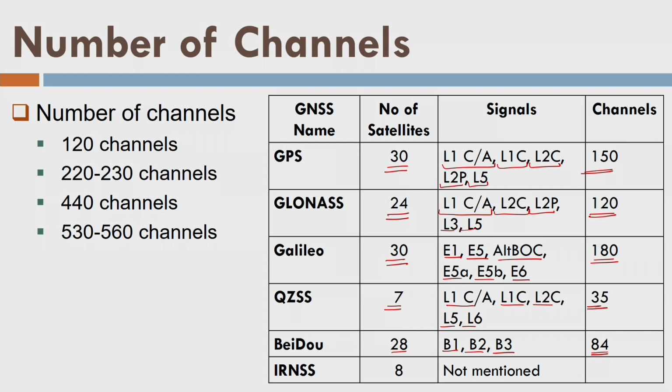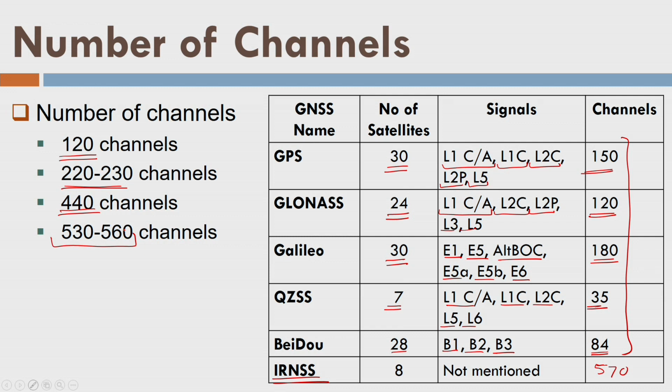And for IRNSS, so far I could not find, or basically IRNSS perhaps has not allowed manufacturers to develop the receivers appropriate for receiving the signals, or they might have some different plans. But as on date, IRNSS is not mentioned in the specifications of GPS machines or GPS receivers. So if you make the total of this, it will come close to 570, just try to calculate it. Okay, now we have different combinations. Some specifications say 120 channels, some say 220 channels, some say 440 channels, and the maximum is these channels.